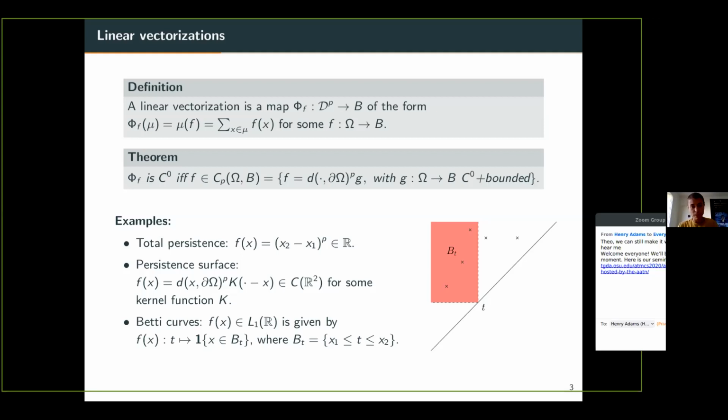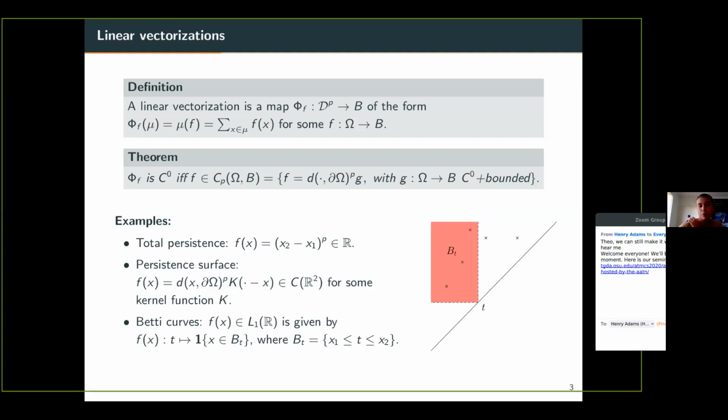So maybe more interesting, you can look now at the persistence surface, where you just say that f of x is going to be, let's say, a Gaussian bump centered at x. Now, if you sum the different bump functions with respect to the x's, the points in the diagram, you will exactly obtain what we call the persistence surface.